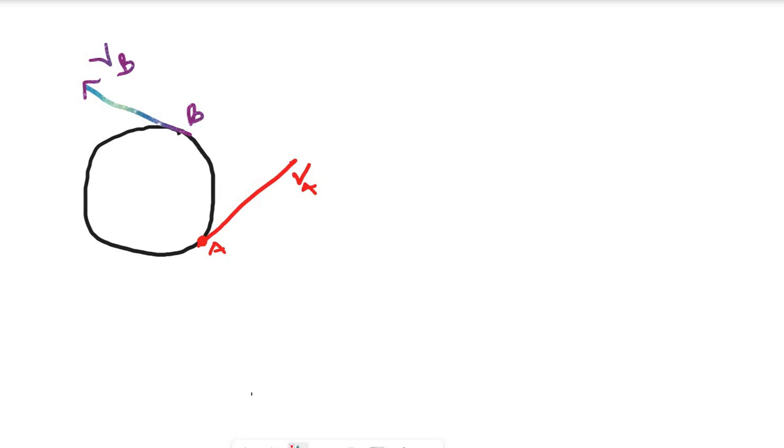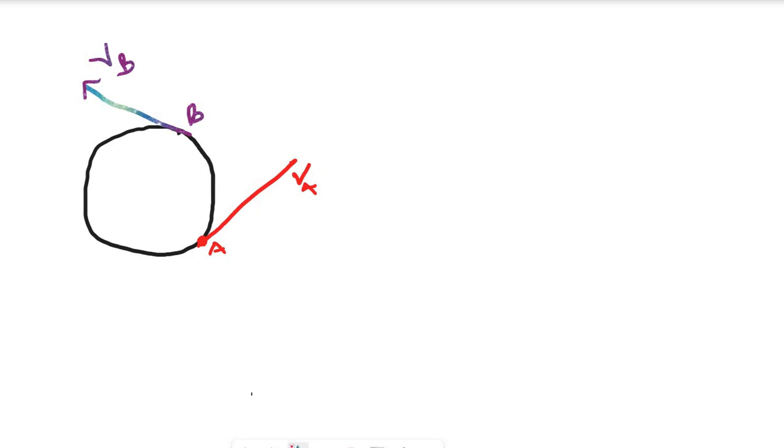This is VA. If you remember when I was giving the key points for circular motion, one of my points is that acceleration is always directed toward the center of the circle and perpendicular to the direction of motion.